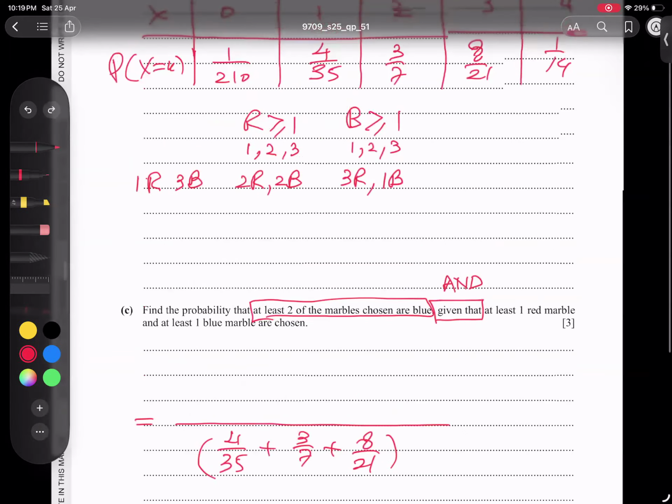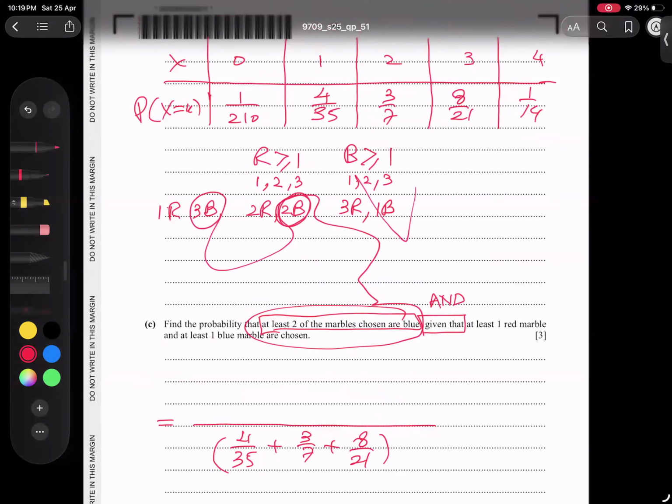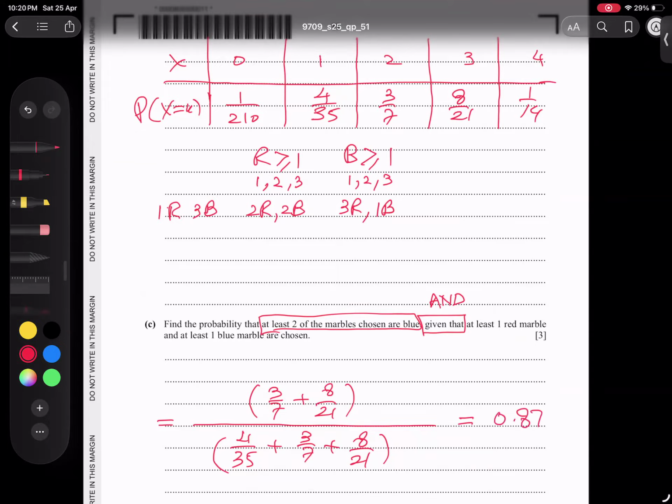I repeat, because I say at least two blue, at least two blue means blue number two and blue number three. We can't take one blue. So it means these two options, and these two values will come in the numerator, and that's it. This was our main concept. I hope you understood very well, students. If you type it in the calculator, the answer comes out as 0.876 after writing in 3SF.